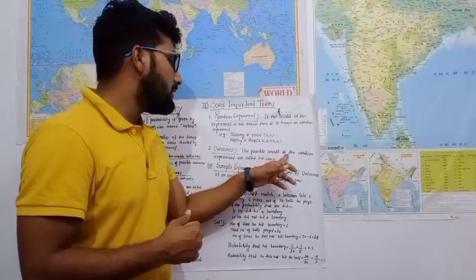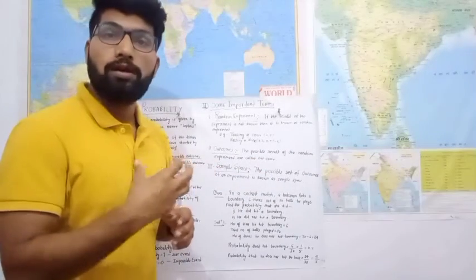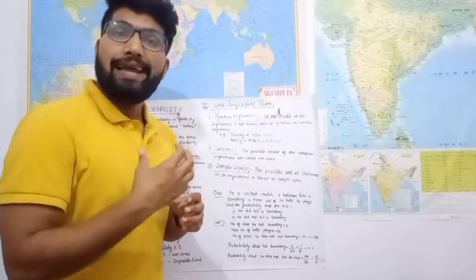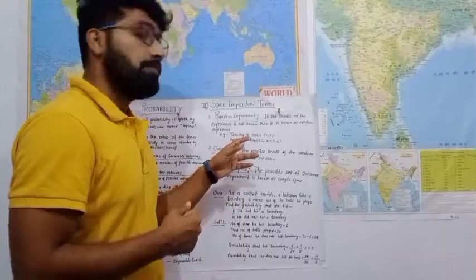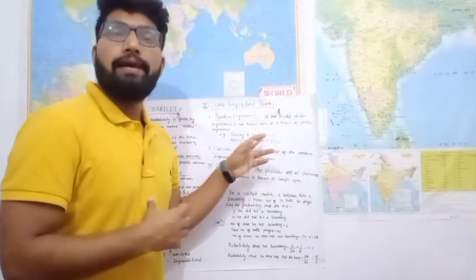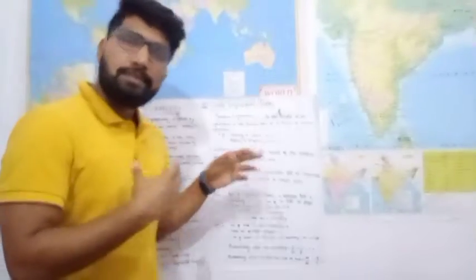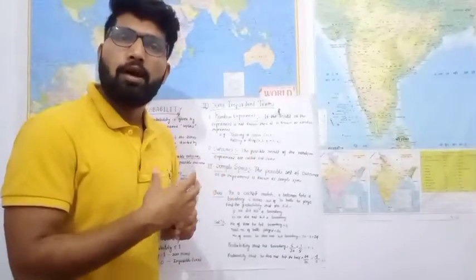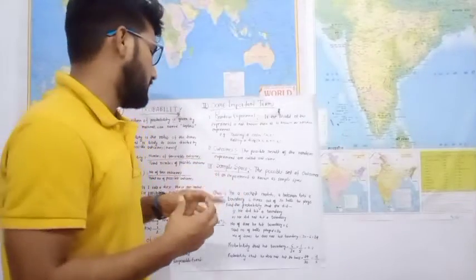The possible results of a random experiment are called outcomes. Example, head or tail. While we roll a dice, it may be 1, 2, 3, 4, 5, 6. So these are the outcomes.